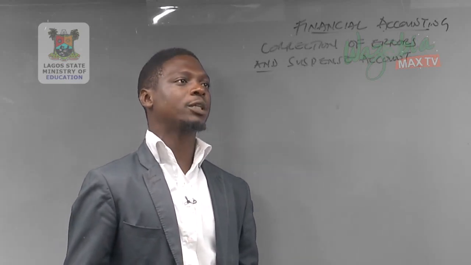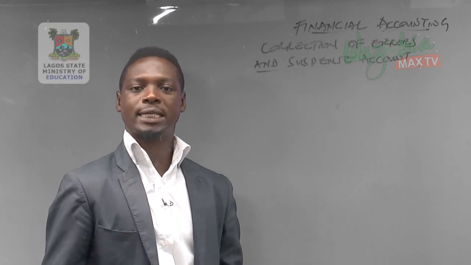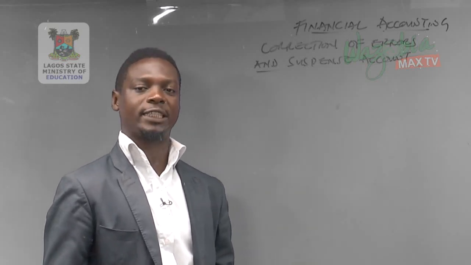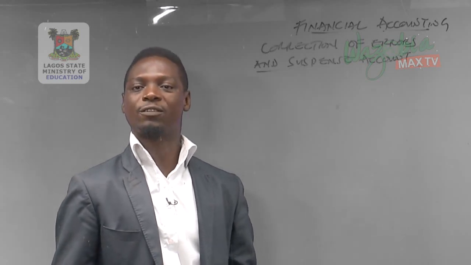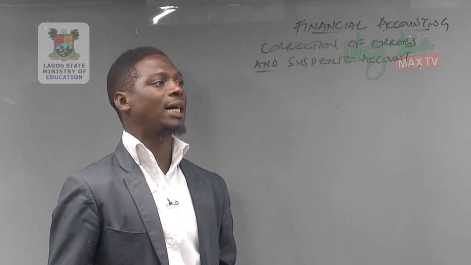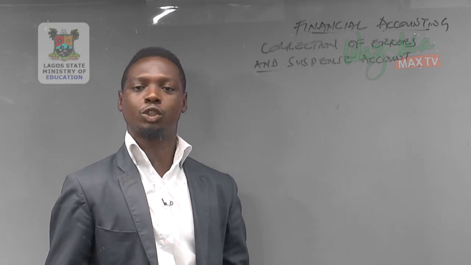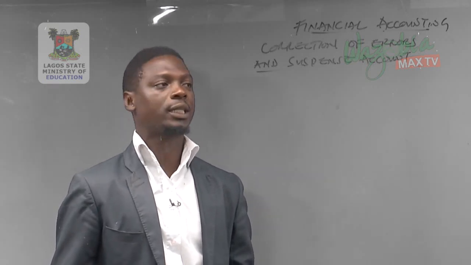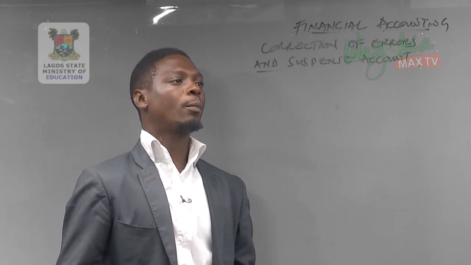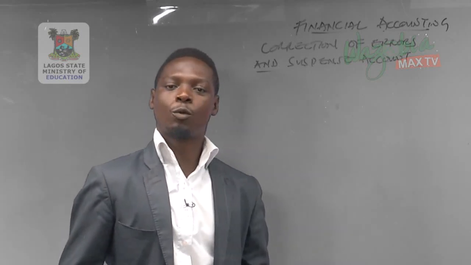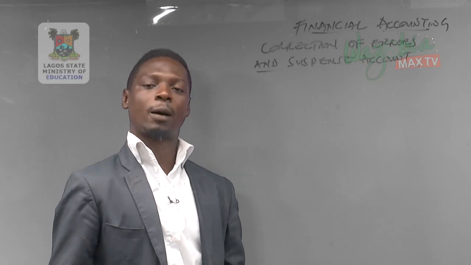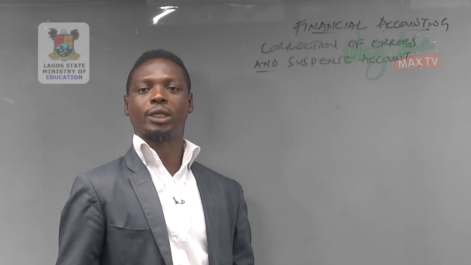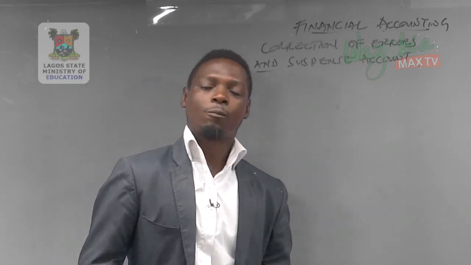From WAEC expectation, the examiner's expectation is that students will be able to identify and differentiate between errors that affect trial balance and errors that do not affect trial balance, as well as they should be able to post errors into journal and correct appropriately. And from past examinations, the WAEC examiner's report is that students fail to correct error appropriately and post into journal. What is error?